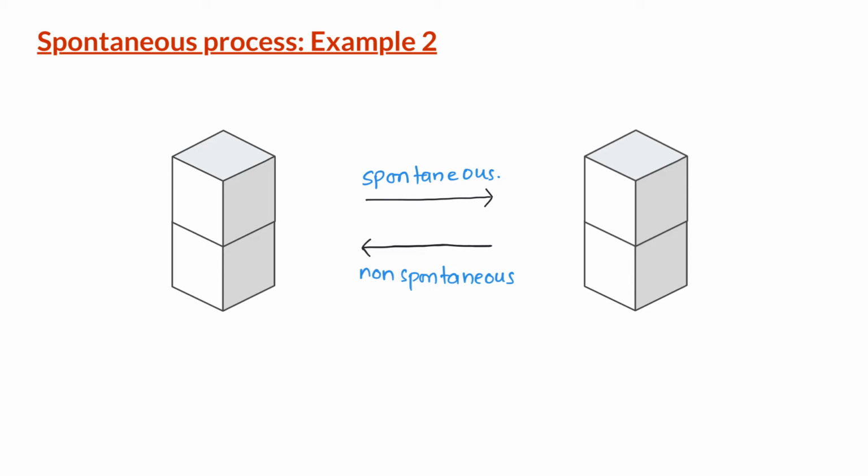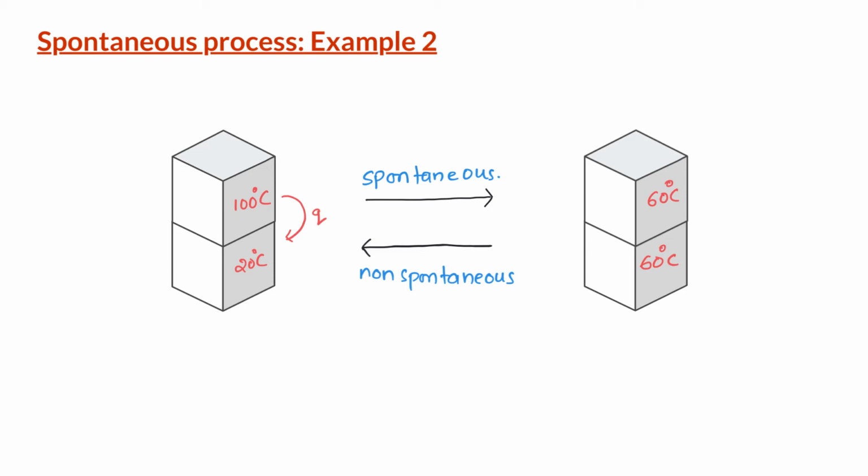Example 2. Let us assume we have a block of iron at 100 degrees Celsius placed on another block of iron at 20 degrees Celsius. The heat energy flows from hot iron block to cold iron block until the temperatures of both the blocks become equal. If both iron blocks are same mass, the final temperature will be average of both the blocks, that is 60 degrees Celsius.